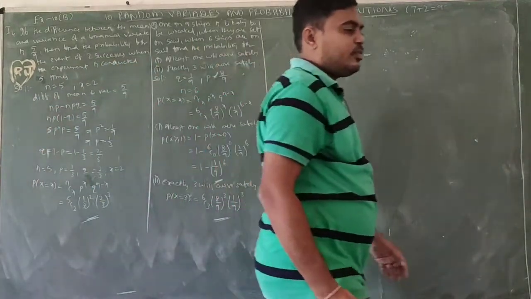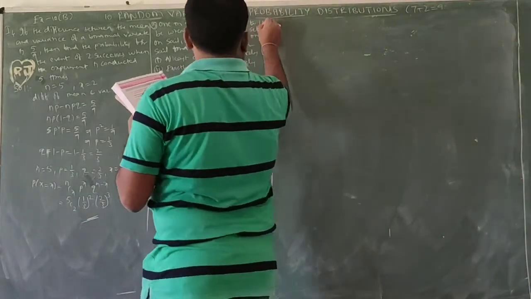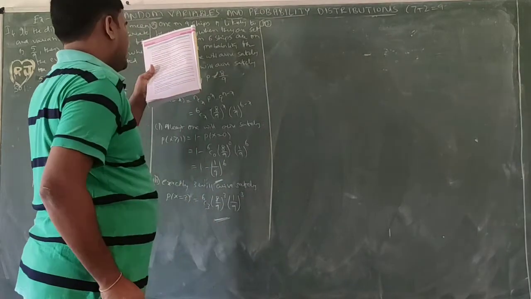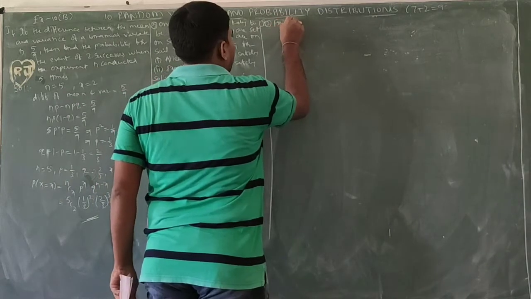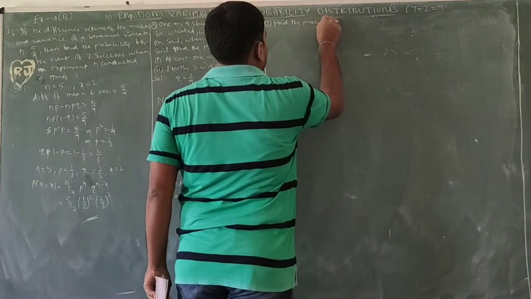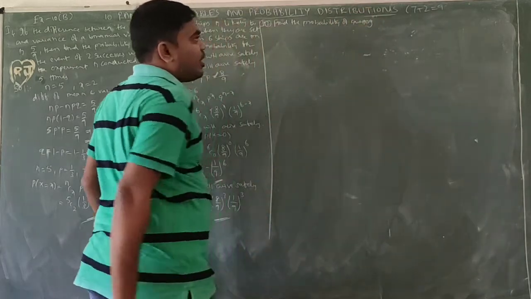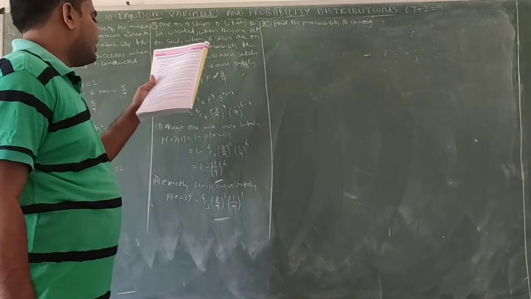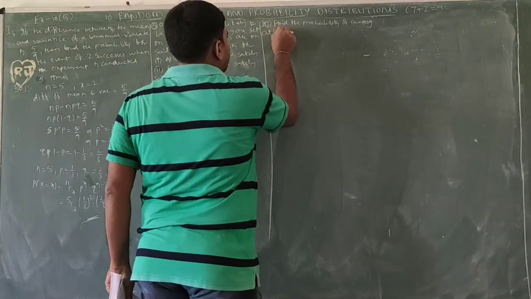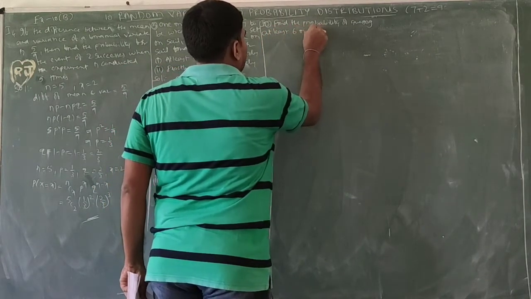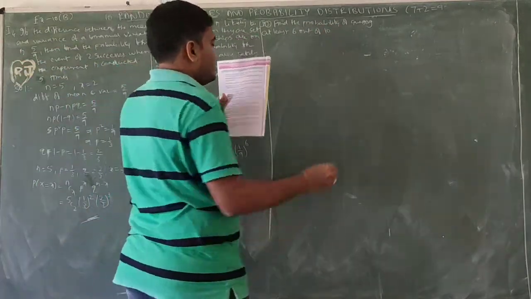Okay, next question. Second question. Find the probability of guessing at least 6 out of 10 answers.